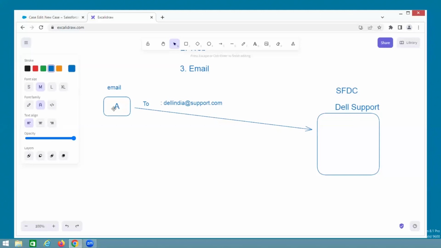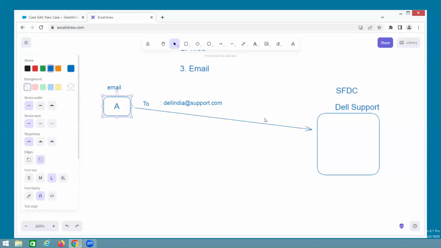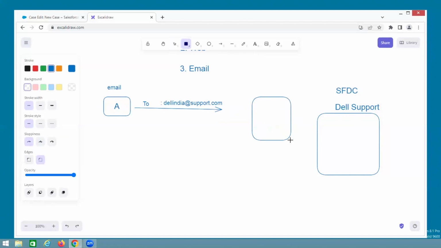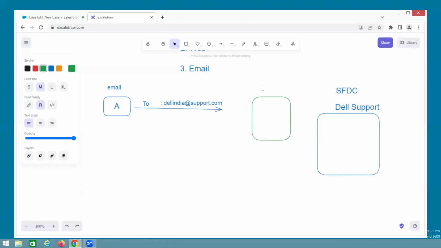Here, A sends the email, and these Dell people are using Salesforce.com. So Dell India has one mail account, DellIndia@support.com.